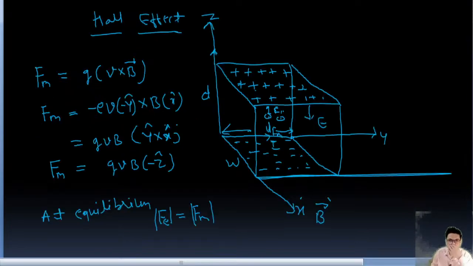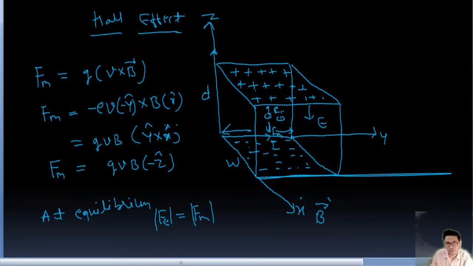Because here Hall voltage is along that direction, right? This is the positive layer, and this is the negative layer. The distance between the positive layer and the negative layer is d. The electric field got created, and on this surface is positive charge, this surface is negative charge. The distance between these surfaces is d, and E is the electric field, right? So induced voltage or Hall voltage is going to be E into d, this distance.